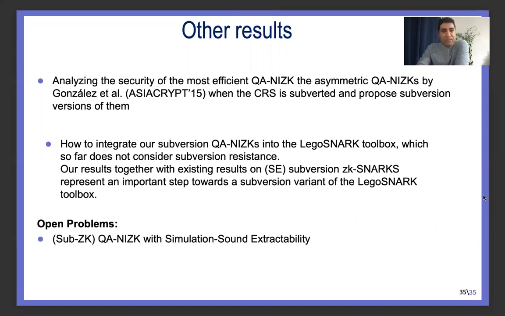But as an open problem, it is still left to get quasi-adaptive with standard simulation extractability. By standard, I mean, again, that in our construction the adversary is allowed to query a simulated proof only for some valid statement, but here the adversary is allowed to even query for some invalid statement and get a proof on top of that. And having this property for Subversion ZK is also an open problem.